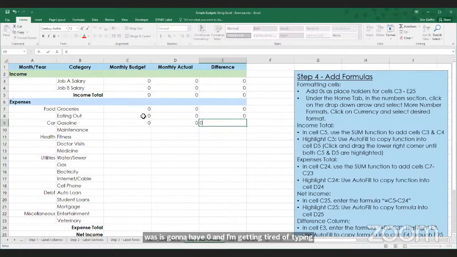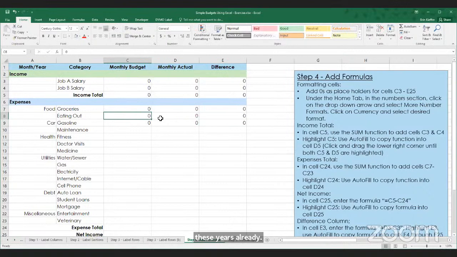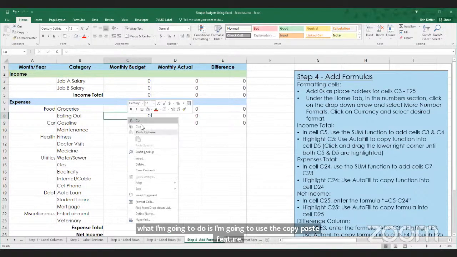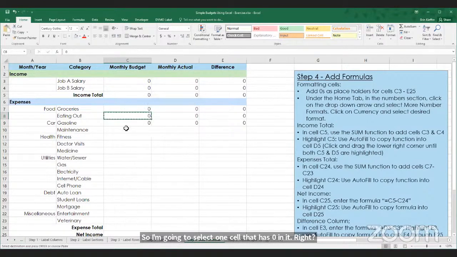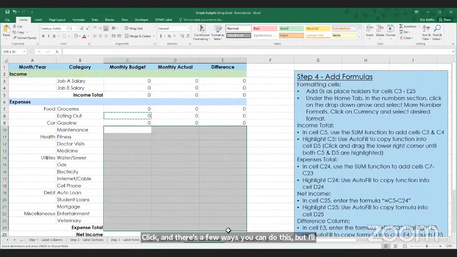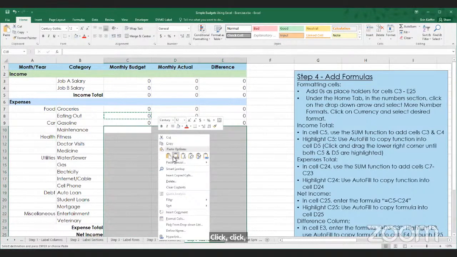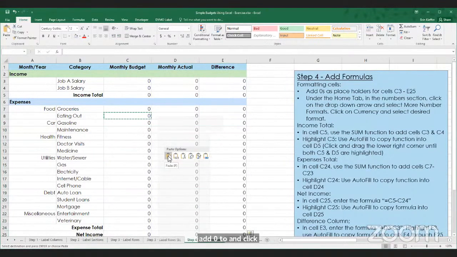So I'm going to use the copy paste feature. I'm going to select one cell that has 0 in it, right click, click copy, and select all the cells I want to add 0 to, and click paste.